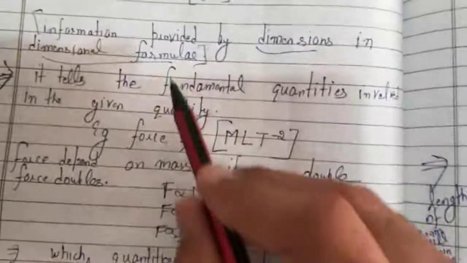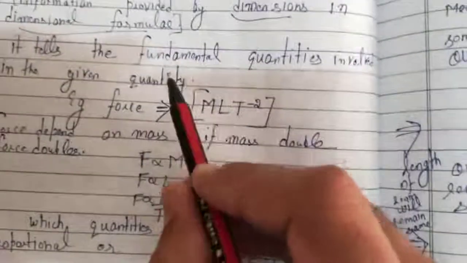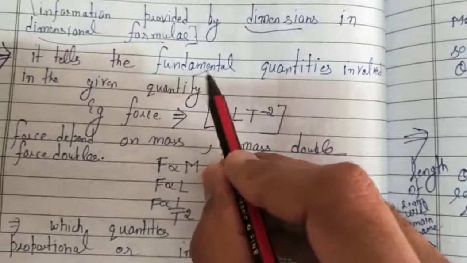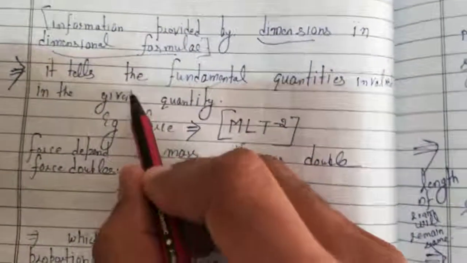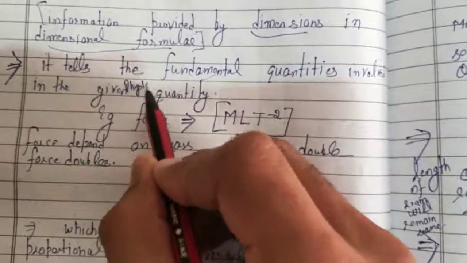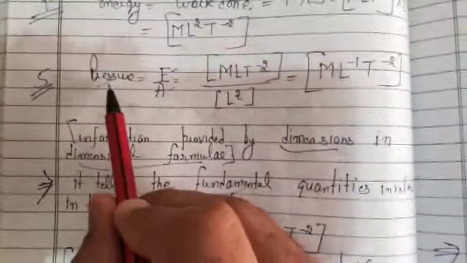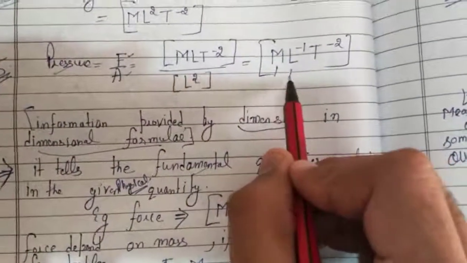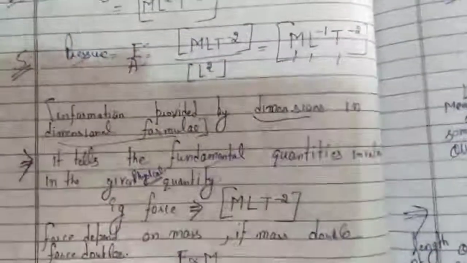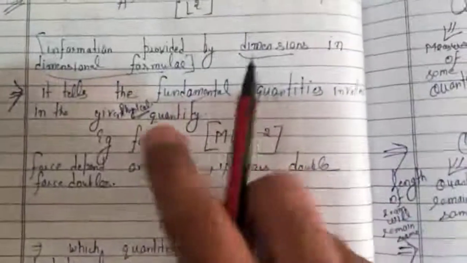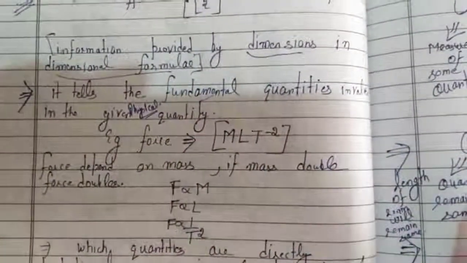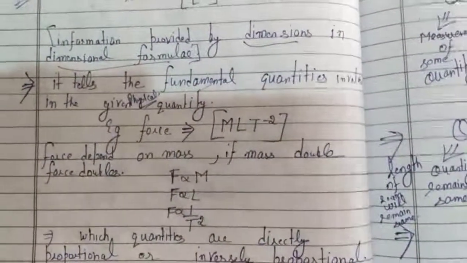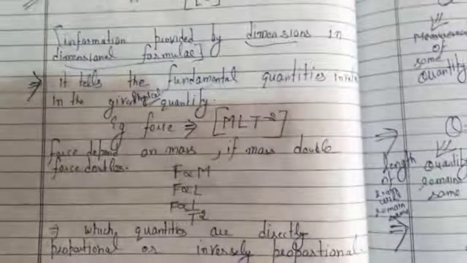So dimensional formula tells the fundamental quantities that are involved in the physical quantity. Which kind of fundamental quantities are involved? Like pressure is a physical quantity. What kind of fundamental quantities are involved? Mass is involved, length is involved, and time is involved. So dimensional formula tells us the fundamental quantities that are present in a physical quantity.